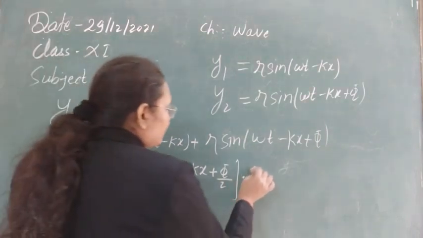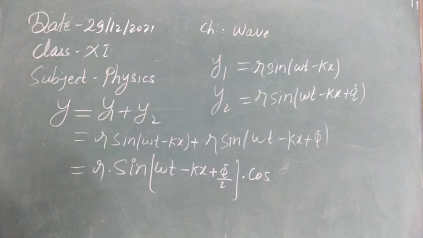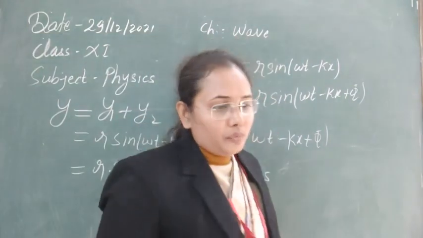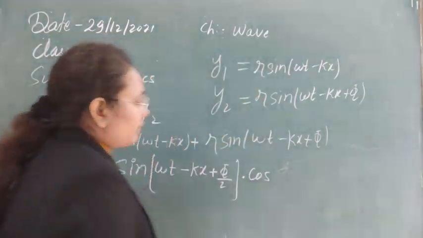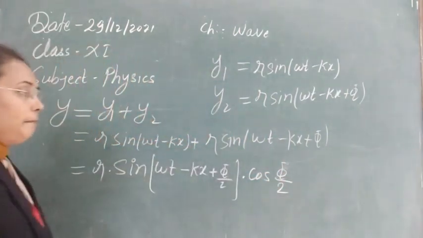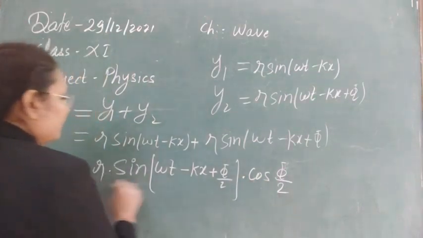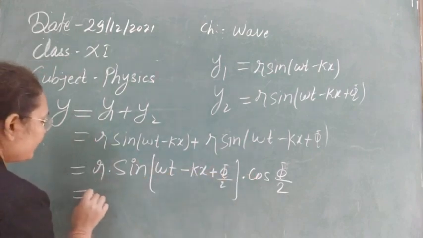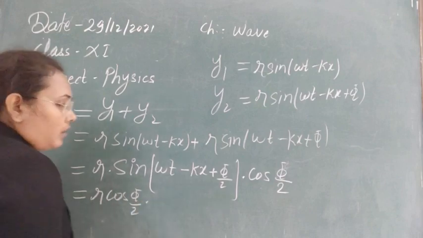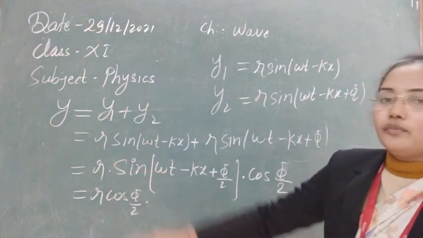Now in the multiplication, in cos, we have alpha minus beta by 2. So here we take minus sine, then omega t minus kx cancels out, and finally the term we get is cos of minus phi by 2, and the value of cos minus phi by 2 is cos phi by 2. So we can write that. Now let's put this value here, that is r cos phi by 2, also along with this we have 2 in the formula.